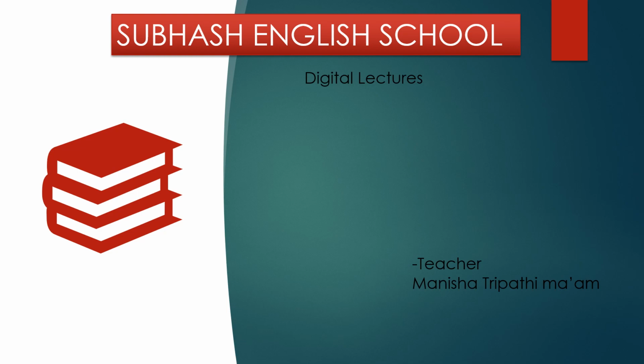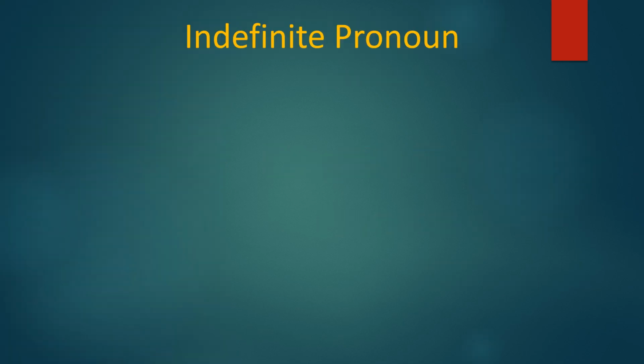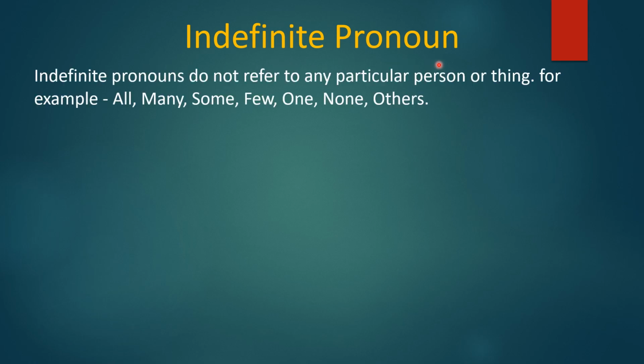So let's study indefinite pronoun. Indefinite pronouns do not refer to any particular person or things. For example, all, many, some, few, one, none, others. Indefinite pronouns किसी पर्टिकुलर पर्सन और थिंग से कोई संबंध नहीं रखते हैं, ये अनिश्चित होते हैं. Indefinite pronouns are not sure.